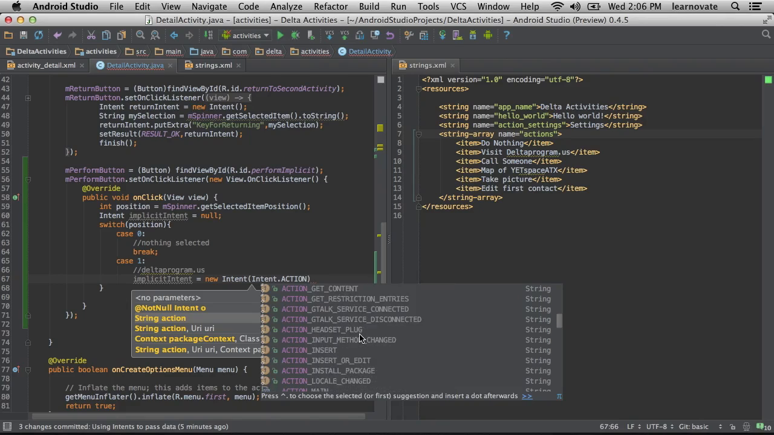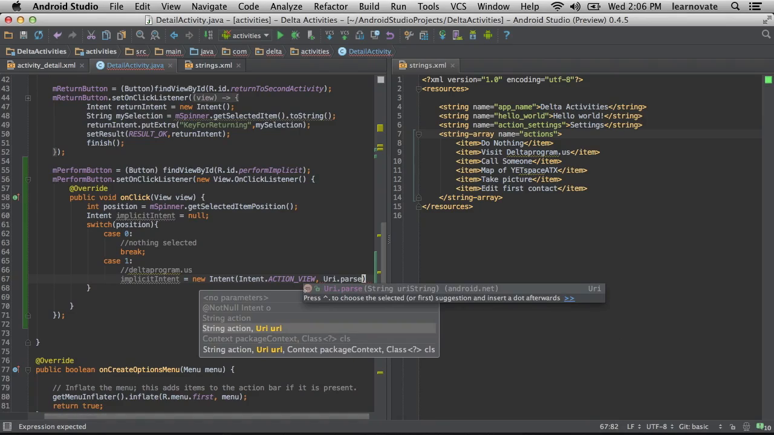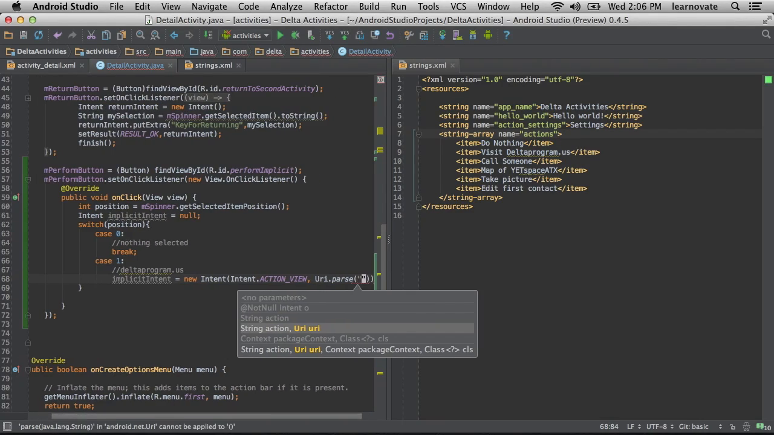So here we are. We're going to specify some different things here. We're going to pick an action, which is basically just a string that describes for the activity we're going to start kind of what you're going to be doing. In this case, we're going to be viewing. And in this case, we're giving a URI.